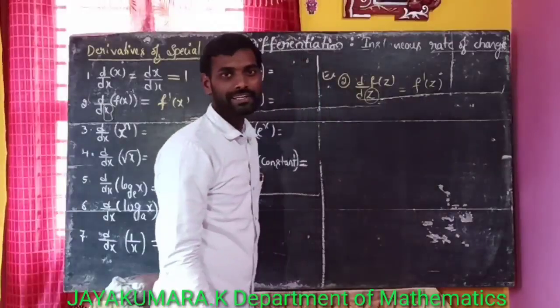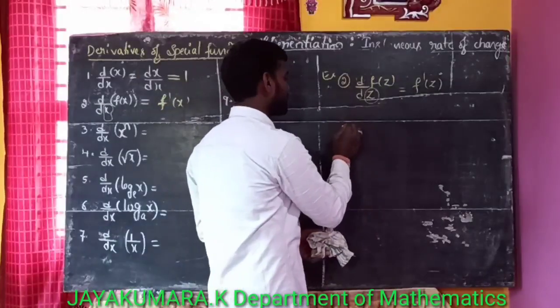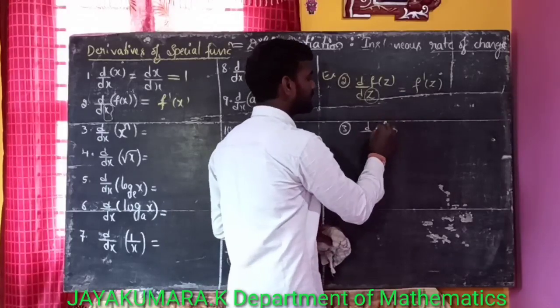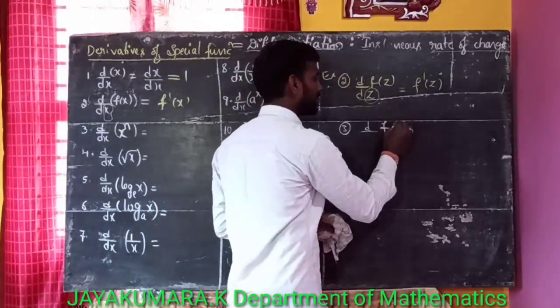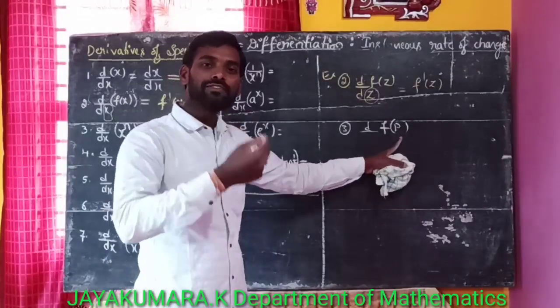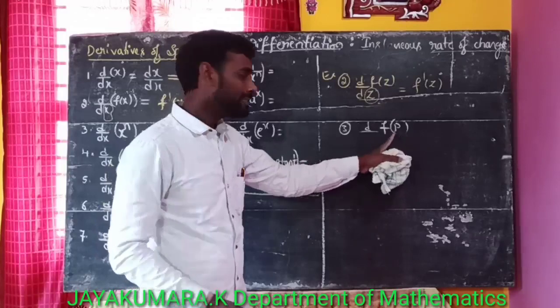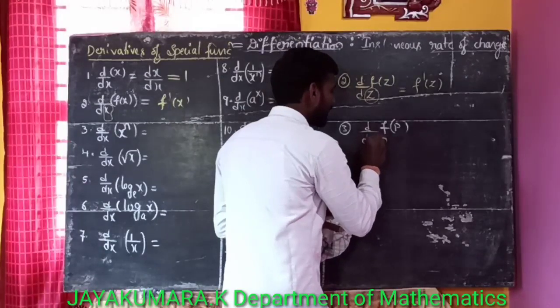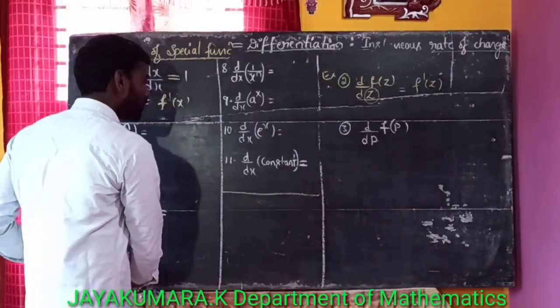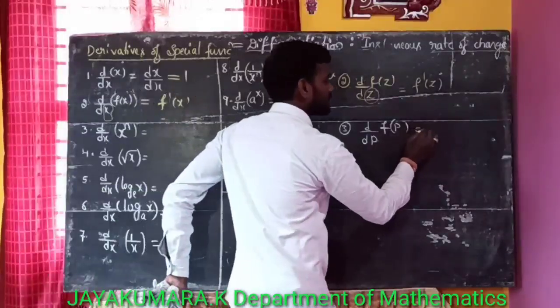f dash of z. Here another example. This function is in terms of p. To find the derivative, we have to differentiate this function with respect to p. That means d by dp of f of p is what? f dash of p.